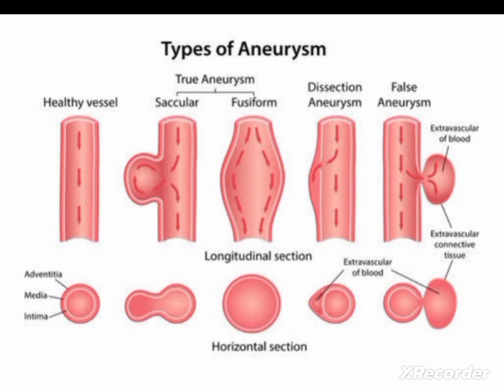Next one, false aneurysm. False aneurysm is otherwise known as pseudoaneurysm. And this false aneurysm is actually not an aneurysm but a disruption of all layers of the arterial wall resulting in bleeding that is contained by surrounding structures. False aneurysm results from trauma, infection, graft to artery anastomosis, surgery.